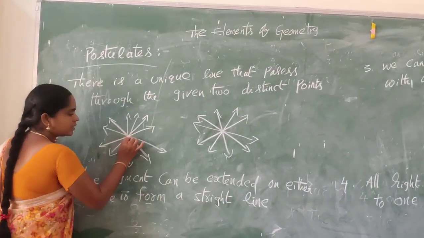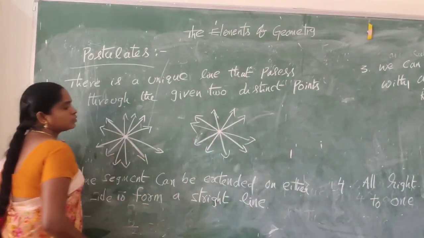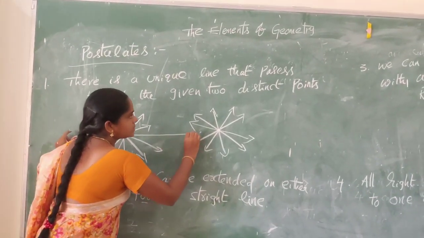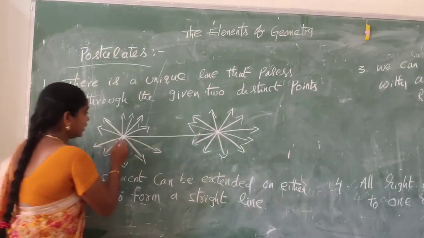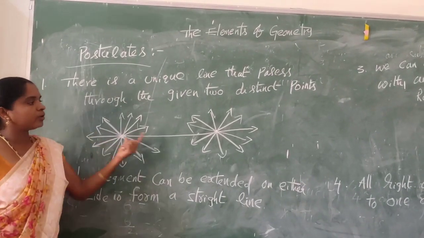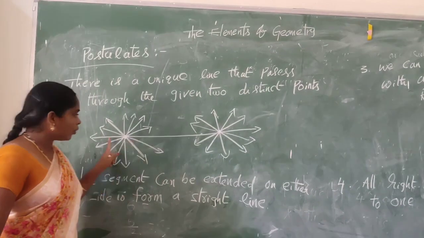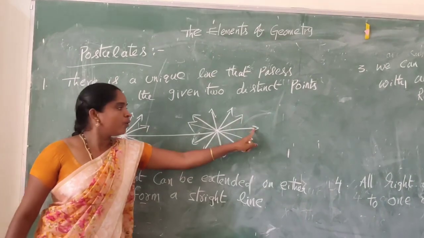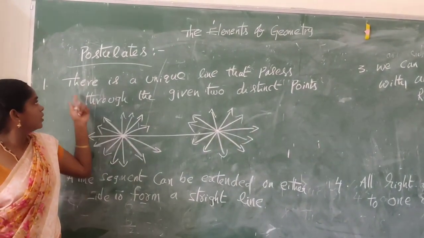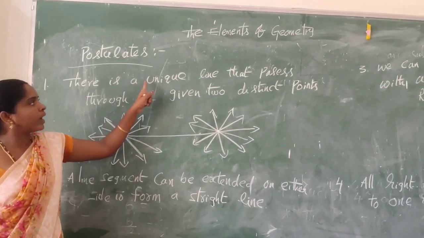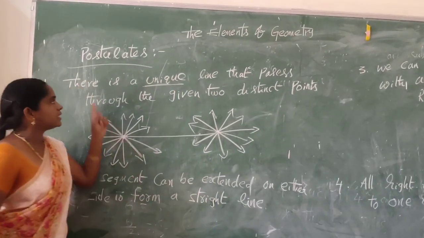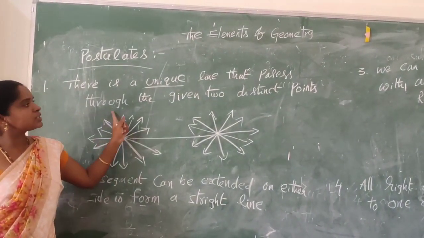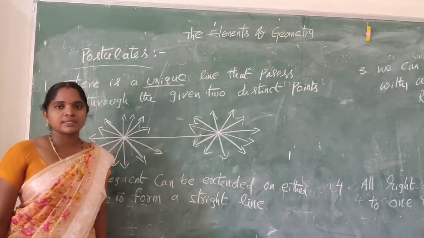2 points means these two. So through the given 2 points, how many distinct lines can be drawn? Only one. Through these 2 points we can draw only one straight line. So there is a unique line. One line means unique. There is a unique line that passes through the given two distinct points.